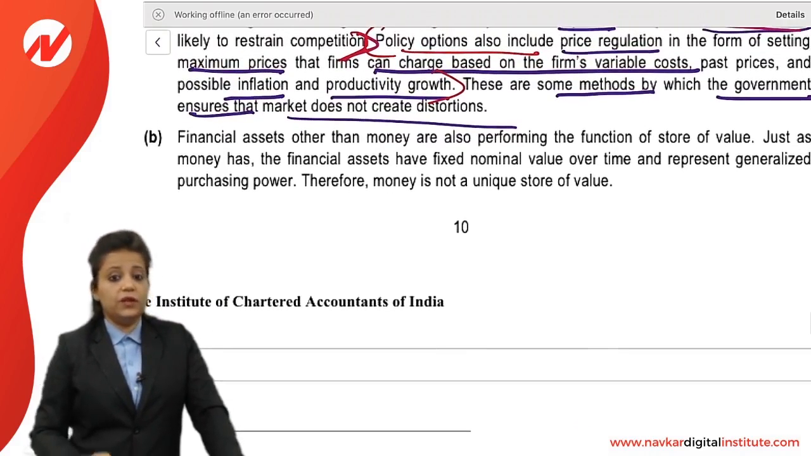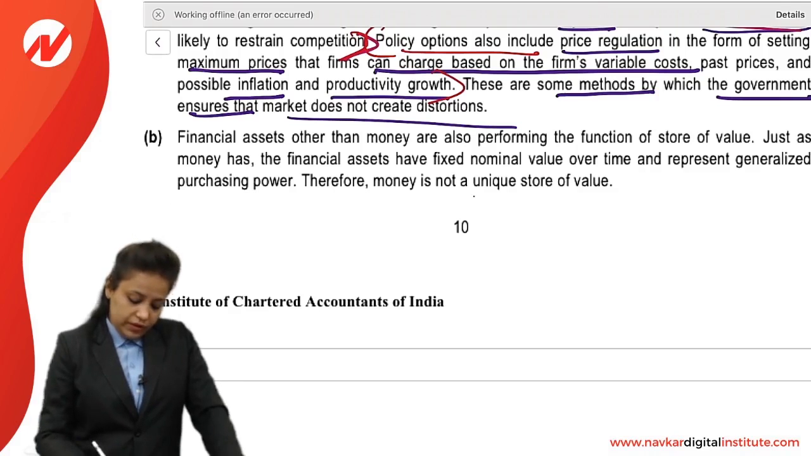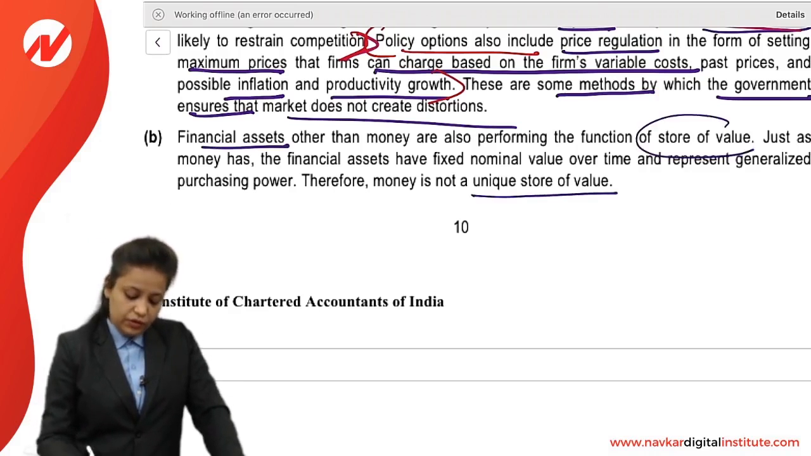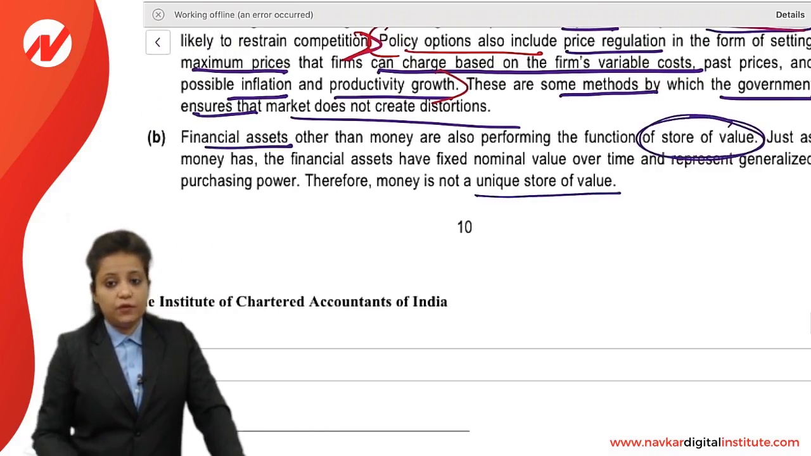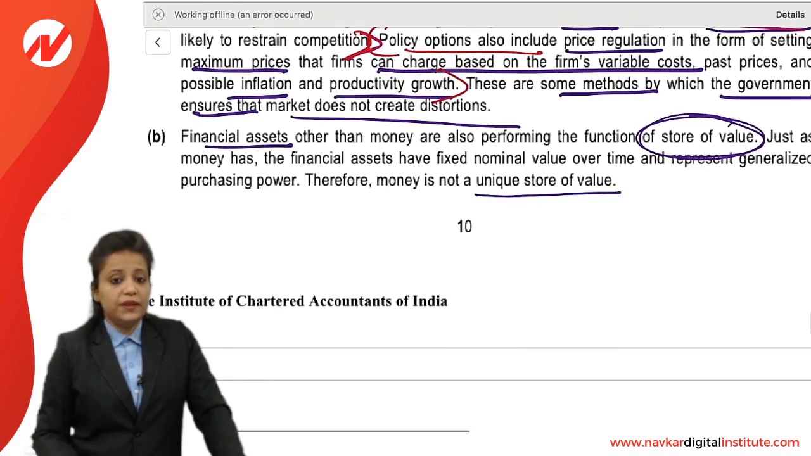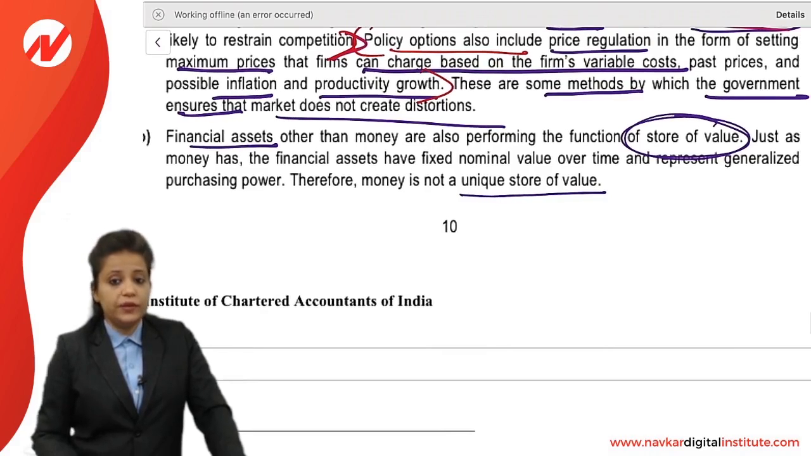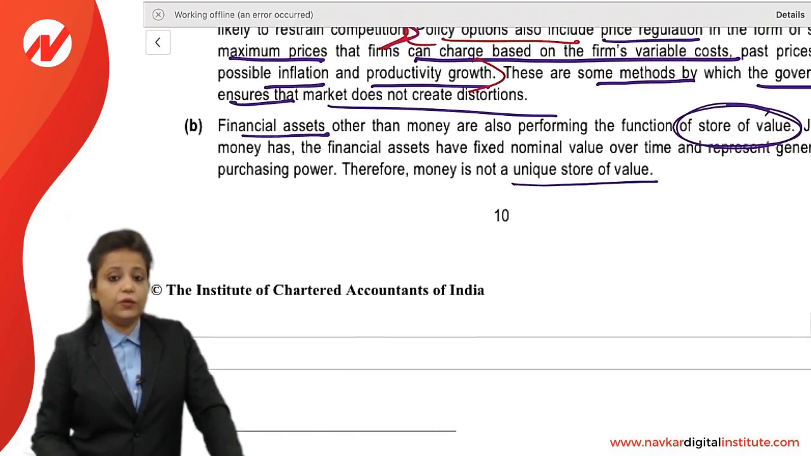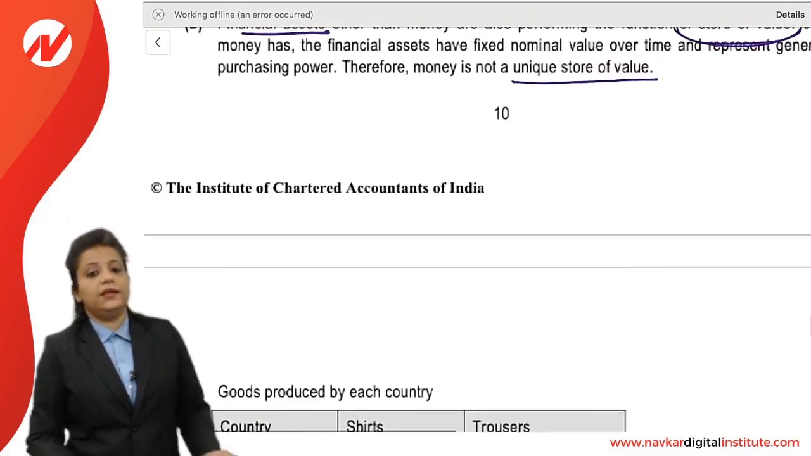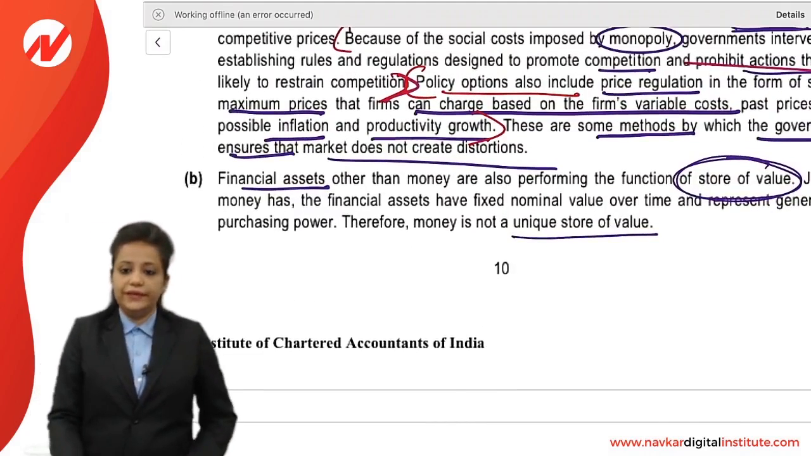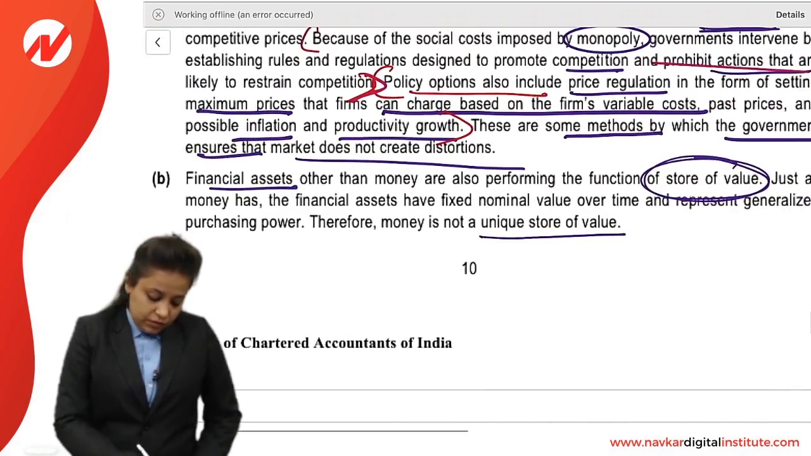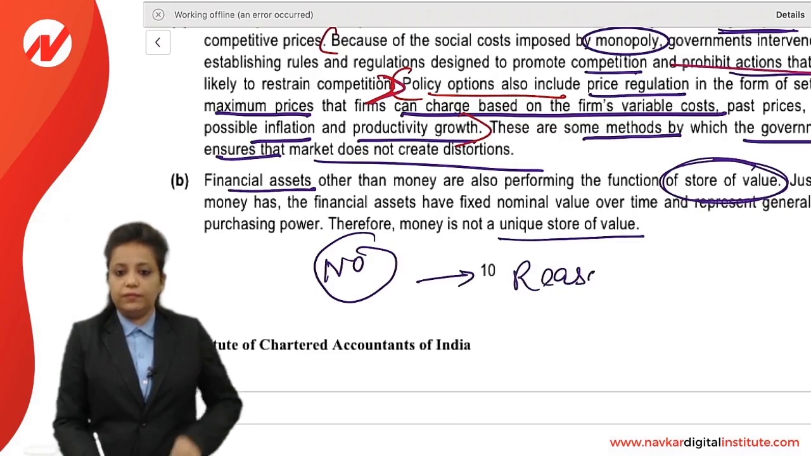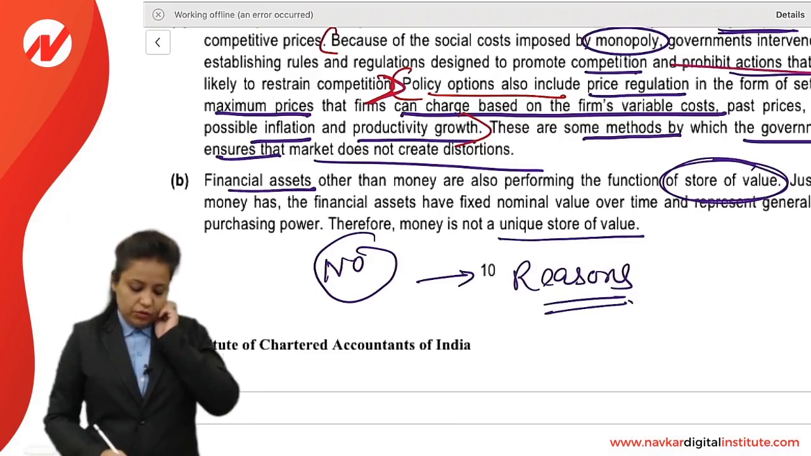So our question was, is money the only unique store of value? No. There are other financial assets also, other than money, which have this function of store of value. So our answer was no. Just as money has, financial assets have fixed nominal value and they represent general purchasing power. Therefore, money is not the only unique store of value. There are other financial assets also, right? So you will not write only no. You will mention the reason also, right?